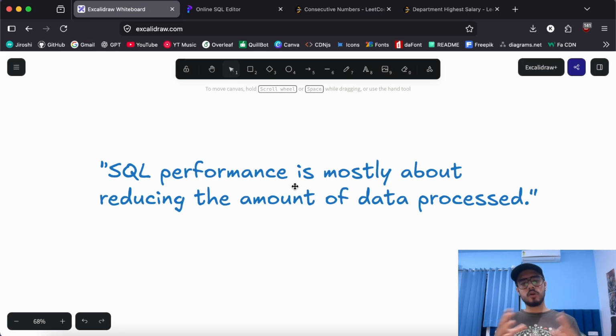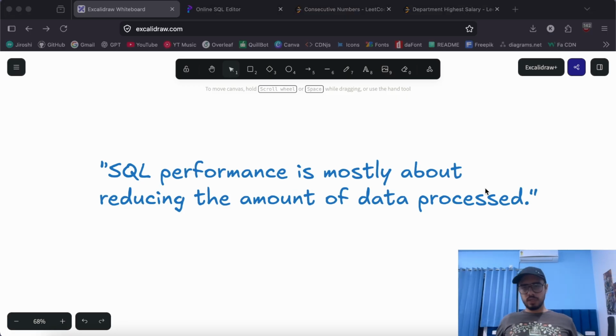Because the performance of an SQL query hugely depends on the data being processed, how it is being processed, how long it will take to process, and how much memory we are utilizing. So yeah, that is actually more than enough for a one-day prep.